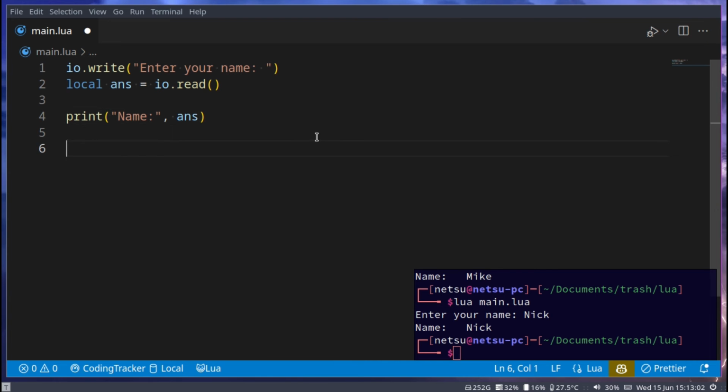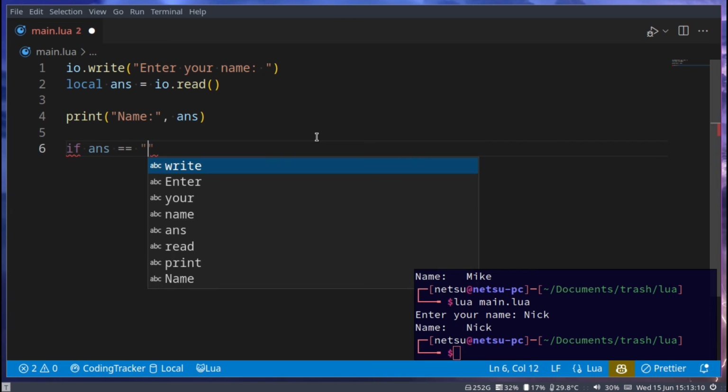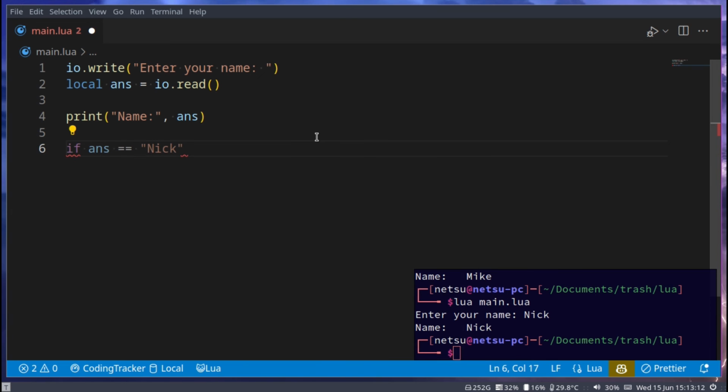And of course then you can do things such as if answer is equal to Nick, and then you can give special outputs depending on what the user inputs. But I think we all already know that.